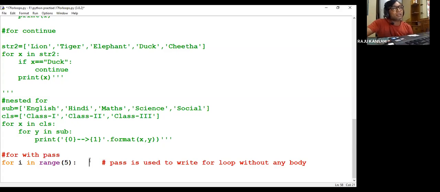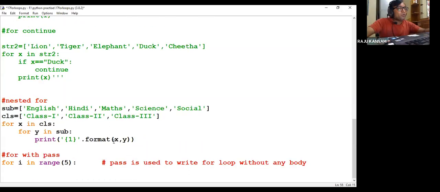Sir, I don't want to repeat class 1 in print. Okay Mani sir, if you don't want to print class 1, you just simply remove this.